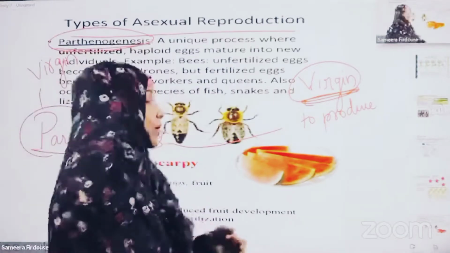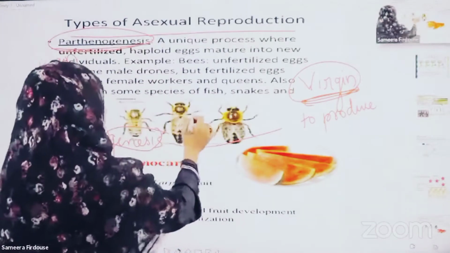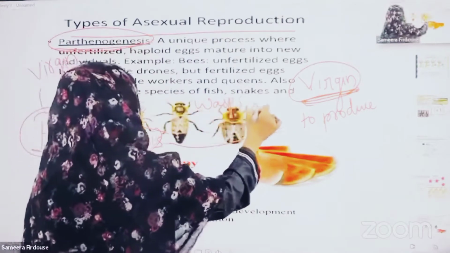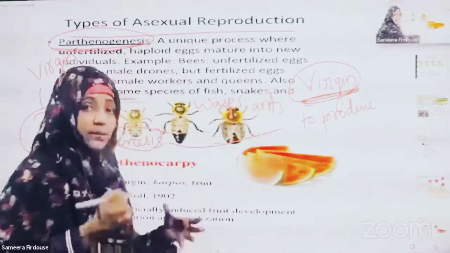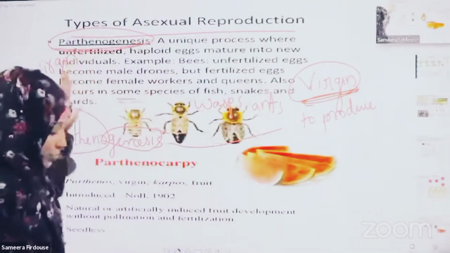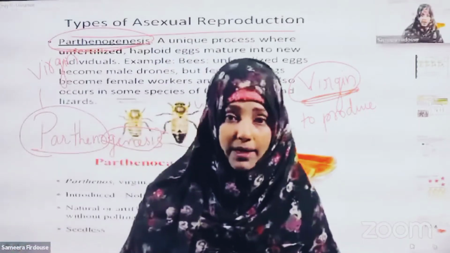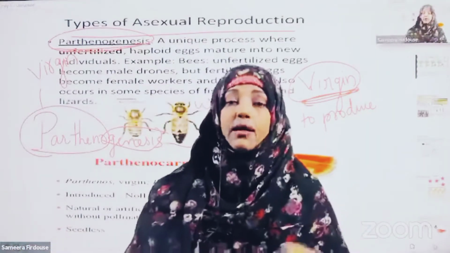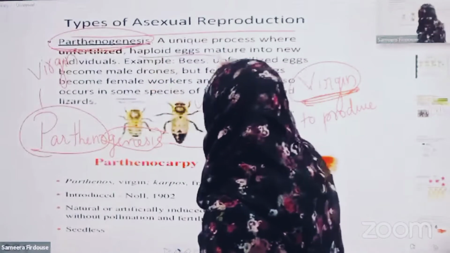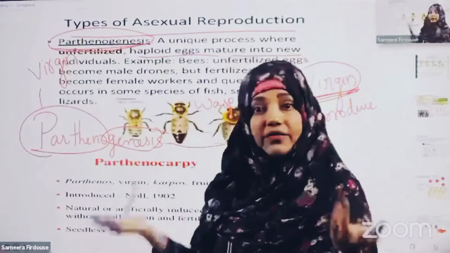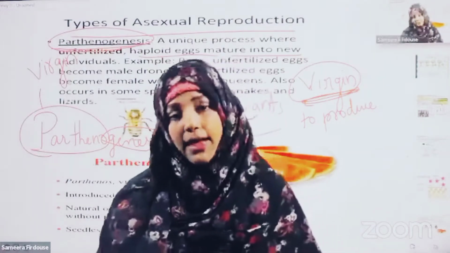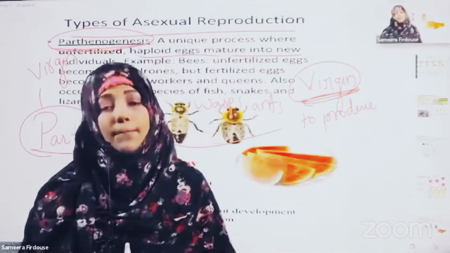Organisms like bees, wasps, and ants undergo the process of parthenogenesis. Males are not required here. The females only, by using the unfertilized haploid eggs, develop them into new individuals, and they release the eggs, and the eggs develop into small babies.